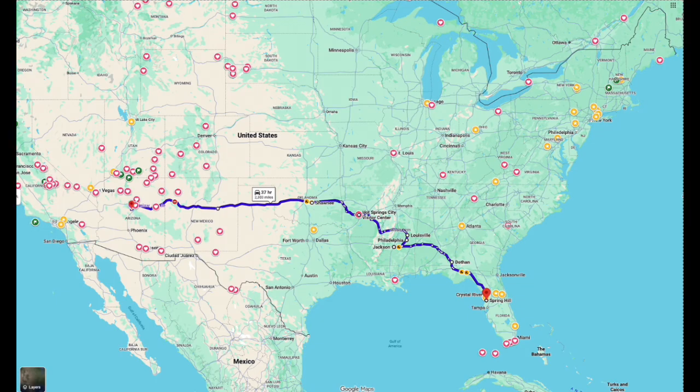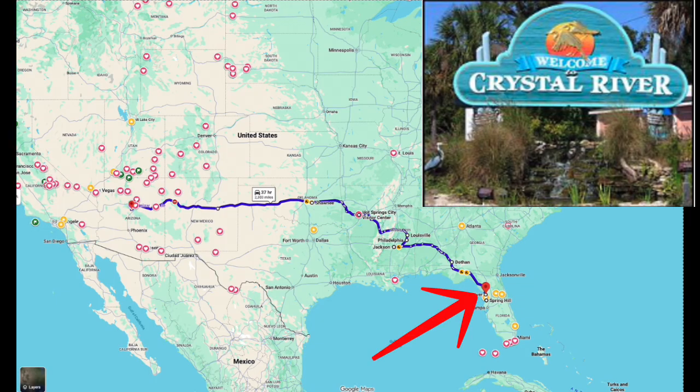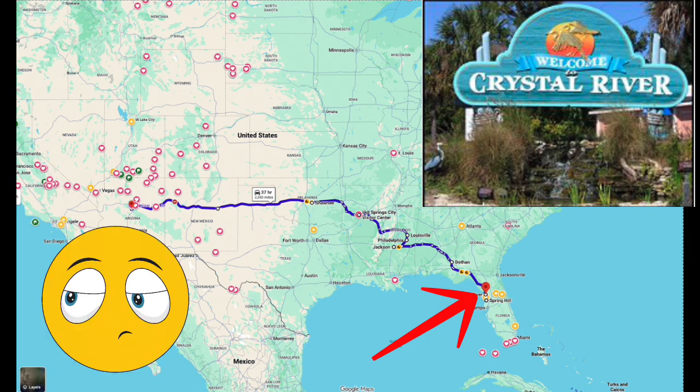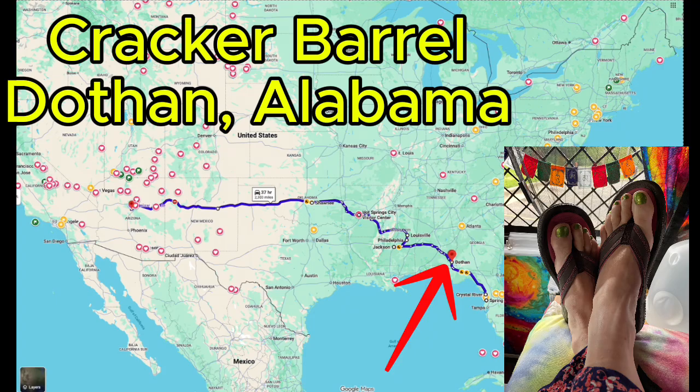My first stop heading west was Crystal River. I wanted to see the manatees. Sadly, April 1st is too late to see the manatees as they harbor there during the winter months, so I moved on and had a good overnight at Cracker Barrel in Dothan, Alabama.